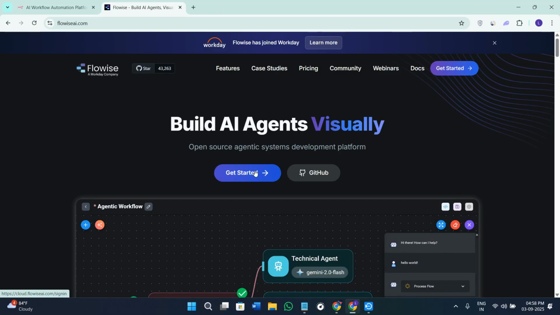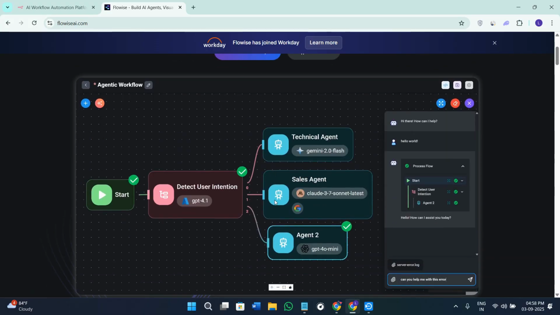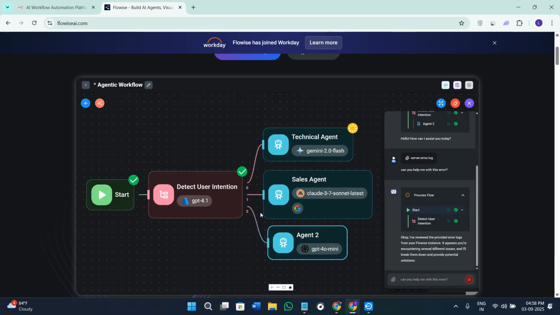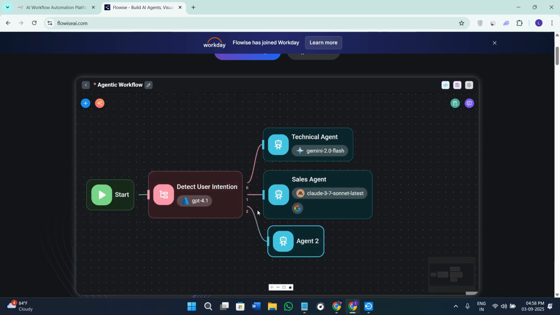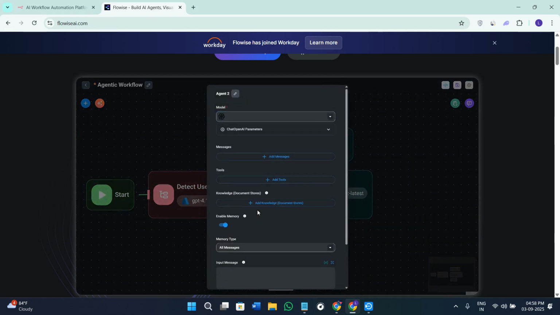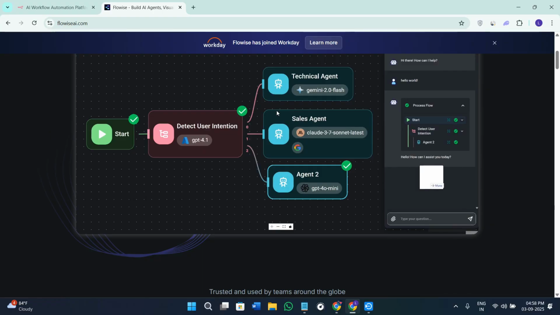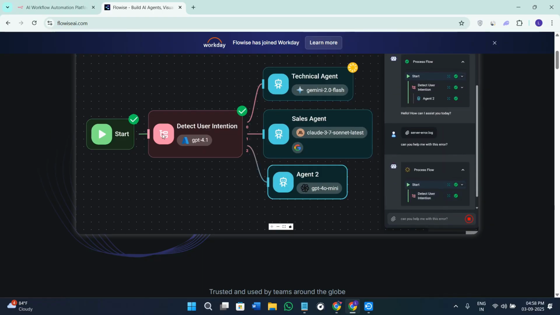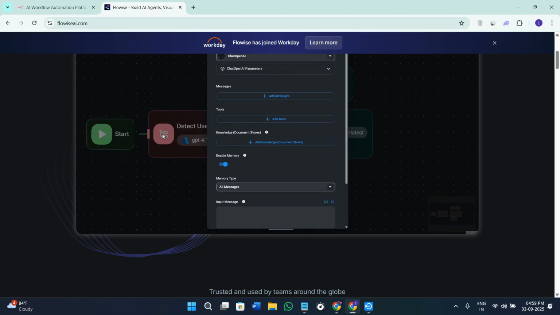Now, if I talk about Flowise, Flowise is an open source tool that is focused on AI agent workflows. It lets you visually build and deploy LLM powered agents, chatbots, and RAG pipelines. The interface will be something like this, and all of the nodes will look like this. With the help of it, you can connect ChatGPT with your Notion docs so that your users can query your company's knowledge base in real time.